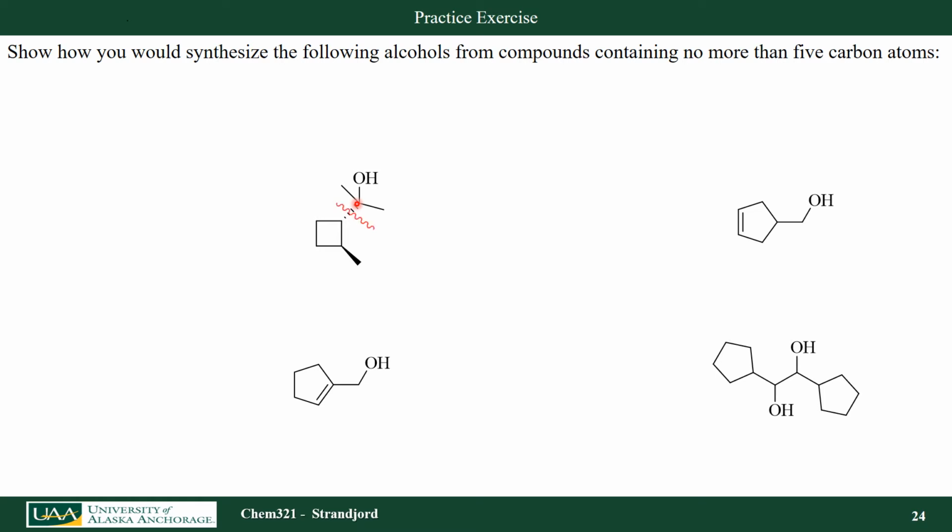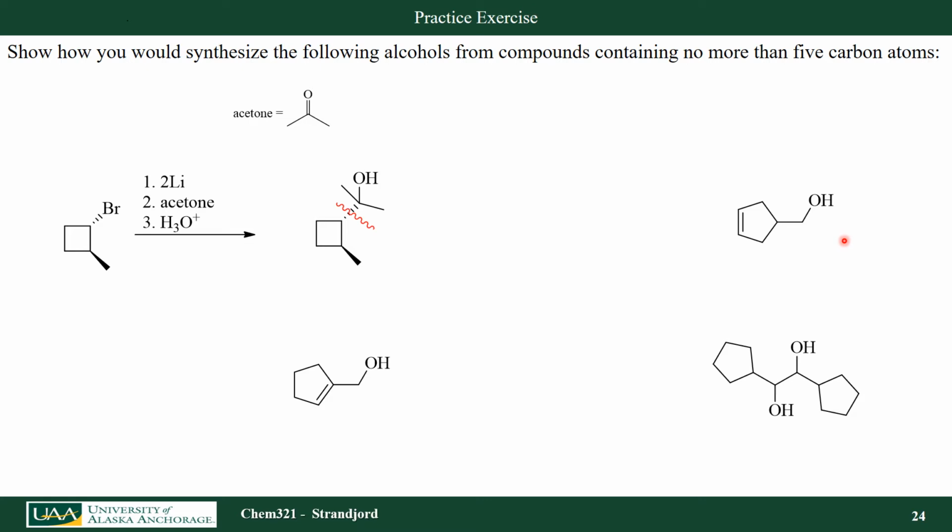So let's go ahead and break that molecule up in a retrosynthesis. This half of the molecule had to have been a 5-carbon alkyl halide. This half of the molecule had to have been a 3-carbon carbonyl. So if I start with this alkyl halide, I react it with 2 equivalents of lithium. I form the organolithium compound. I add to that a 3-carbon carbonyl group, in this case acetone. Work that up with acid. I form the tertiary alcohol shown here.